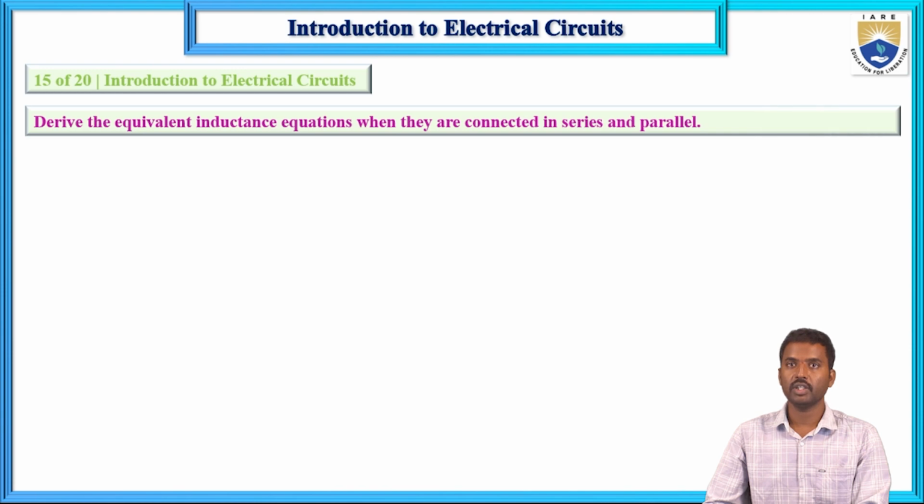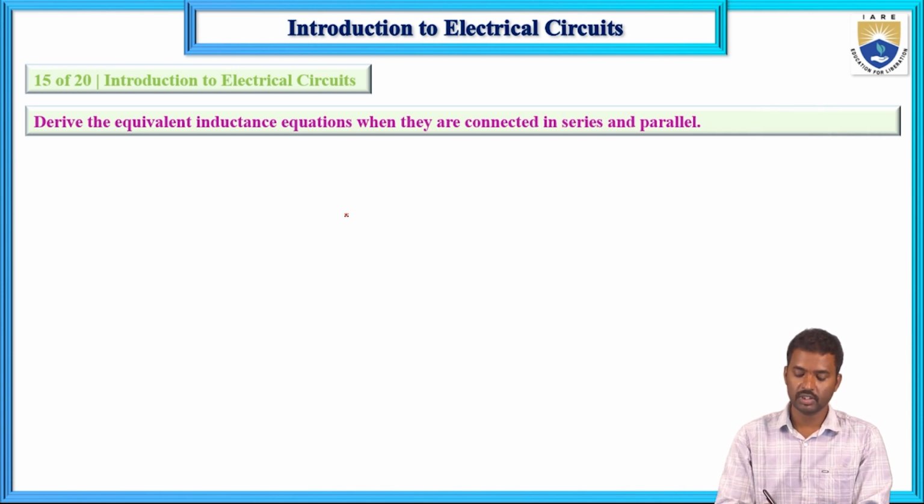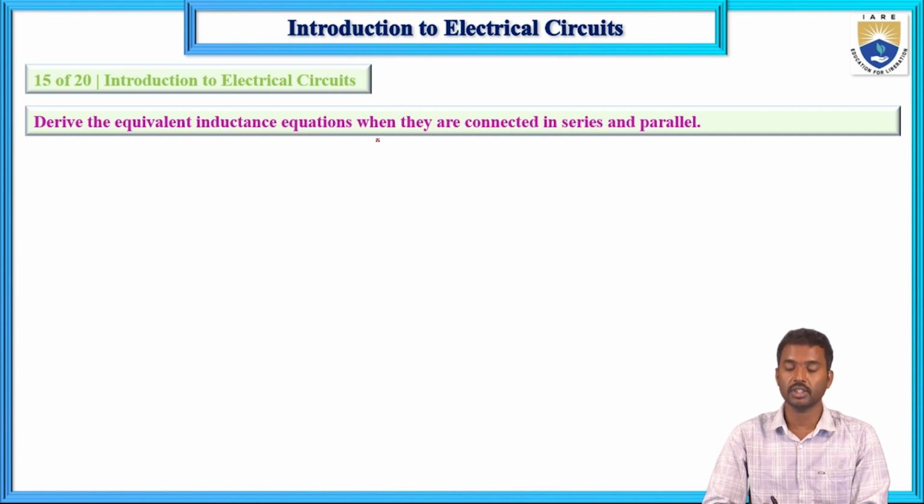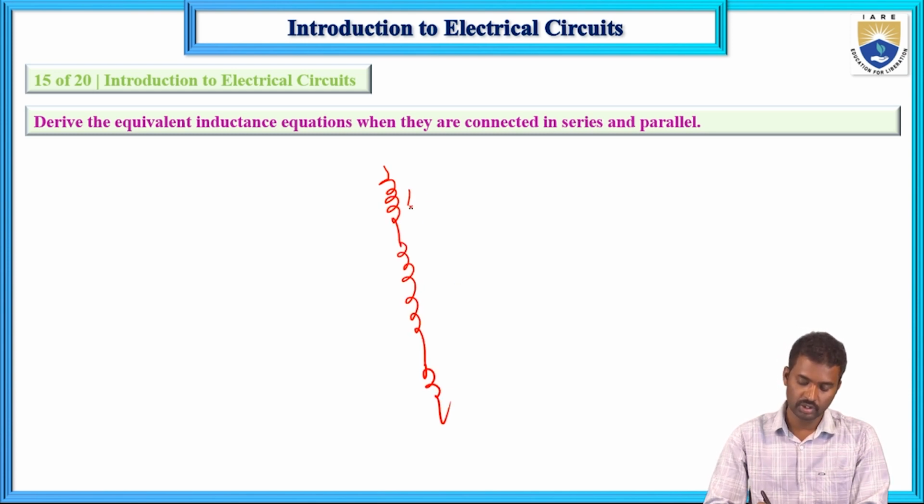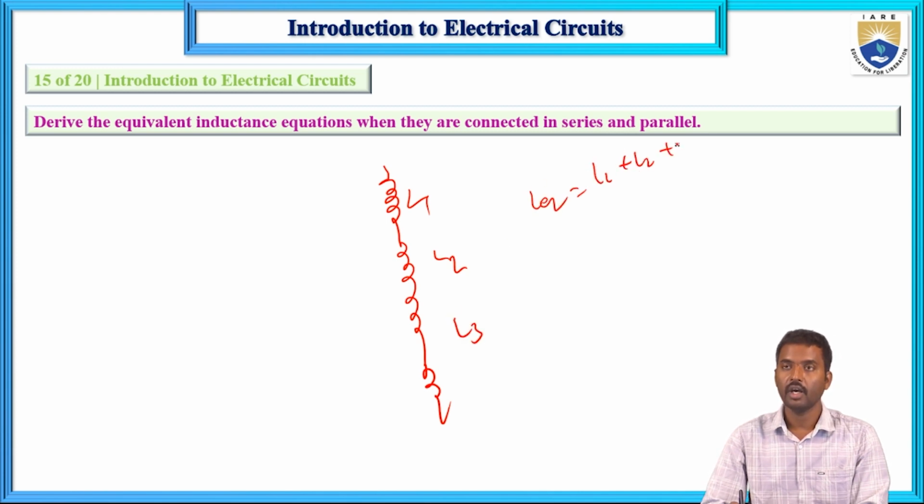Next, derive the equivalent inductance. This is also something I explained in the previous lecture, series and parallel connection for resistors, inductors and capacitors. So these are the inductances L1, L2 and L3. Three inductors are connected in series. So L equivalent equals L1 plus L2 plus L3.